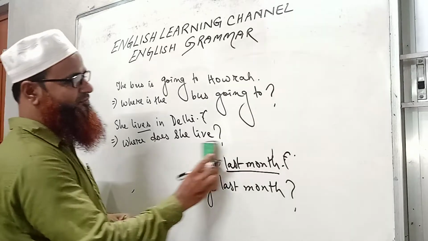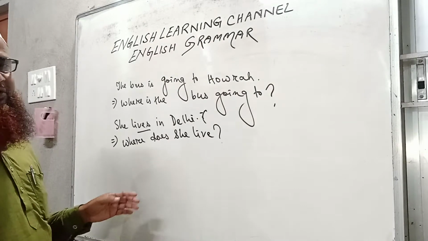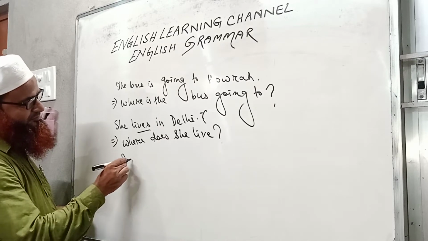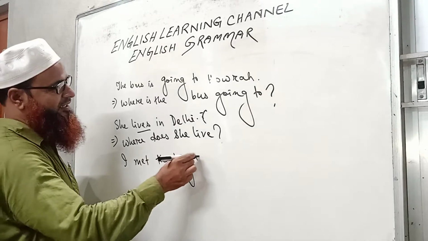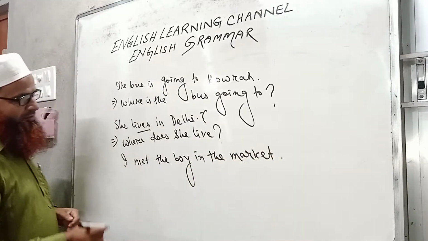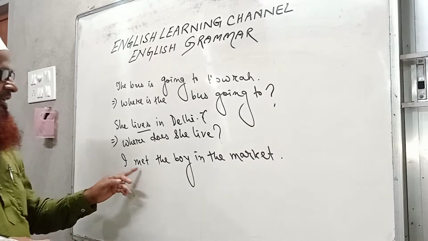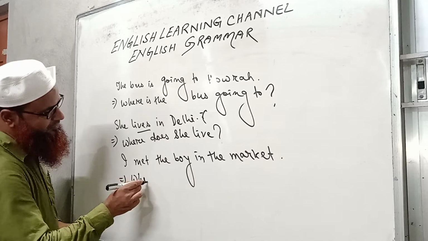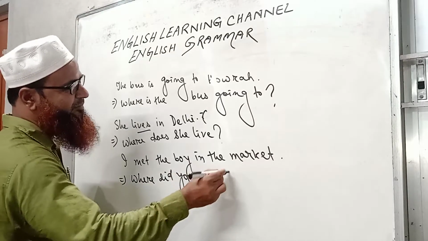So I hope your conception is very clear regarding the use of where for asking question. Okay. Again, you may write, I met the boy in the market. So we may ask question by using where. Where did you meet the boy? Okay. Where did you meet, M-E-E-T, meet the boy?